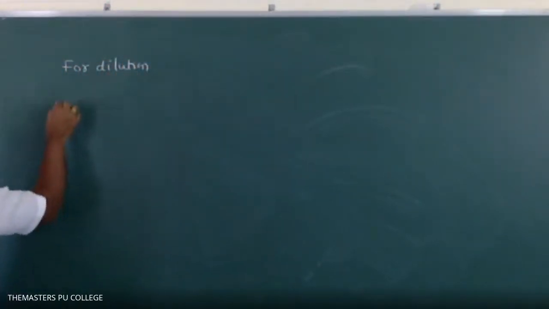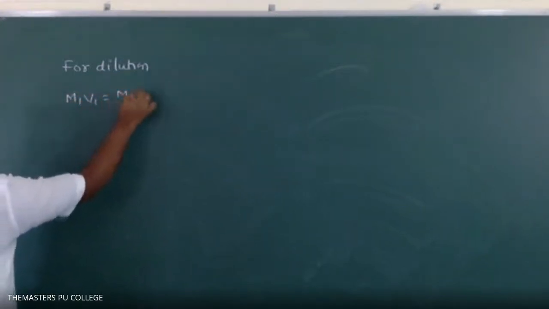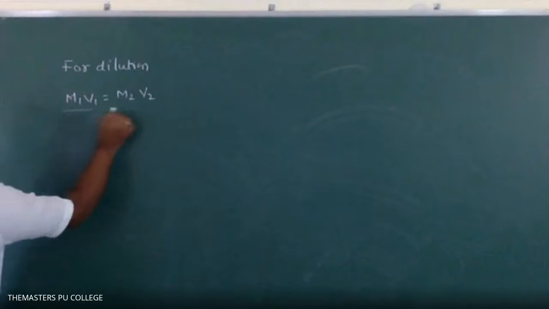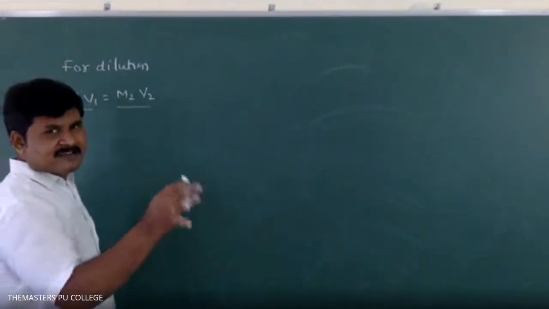For dilution, M1 V1 is equal to M2 V2. Molarity relation is M1 V1 is equal to M2 V2. Okay? What is M1 V1 and M2 V2? To better understand, please observe this example. Students, please observe first.